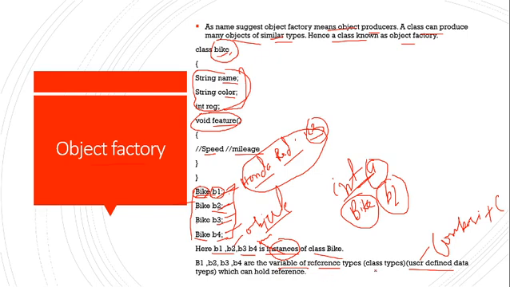Why reference type variable? Because we declare this variable using the class, and we know that class is a user defined data type. Because bike we have given, bike is not a keyword, just the name given by the user, that's why user defined data type. And here this user defined class acts as a data type, that's why we call class a user defined data type.